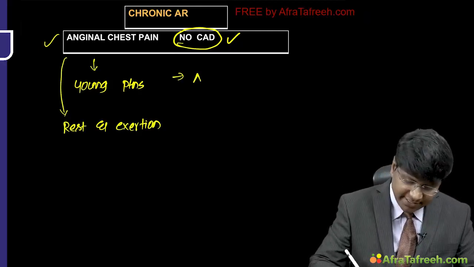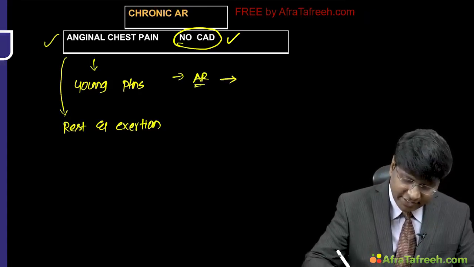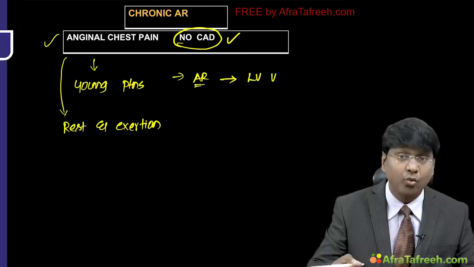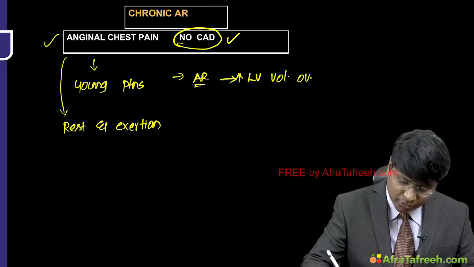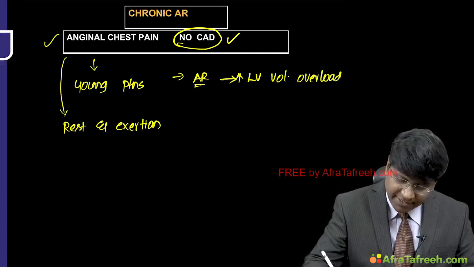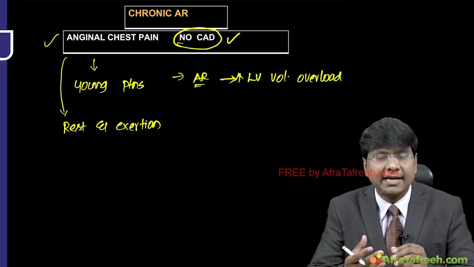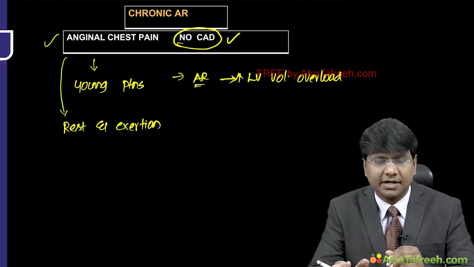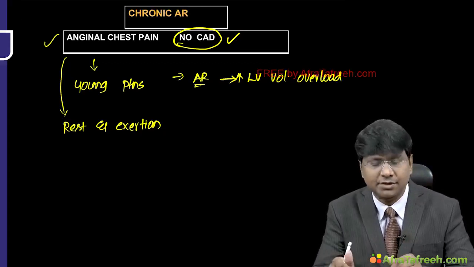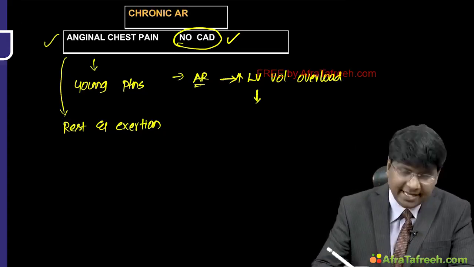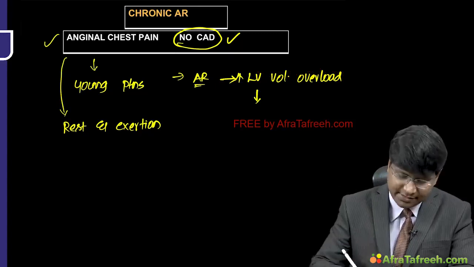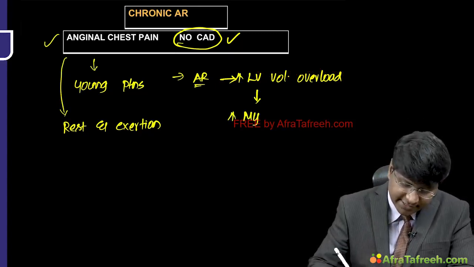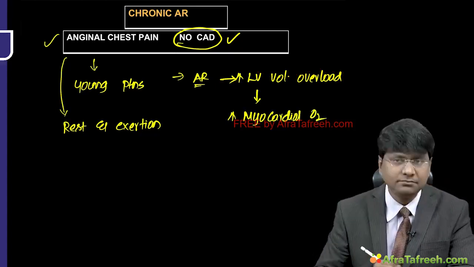So remember, in aortic regurgitation, what is happening to the LV volume overload? There will be increase in the LV volume overload. That means the left ventricular activity gets increased, because of regurgitation. Now, once the left ventricular activity increases, that is when the load on the left ventricle is increasing, there is also increase in the myocardial oxygen demand, right?